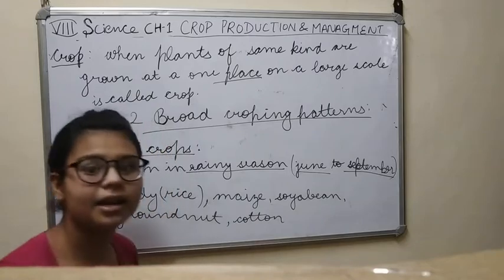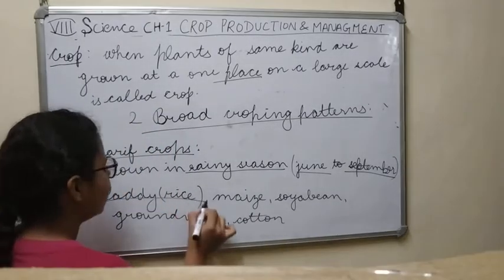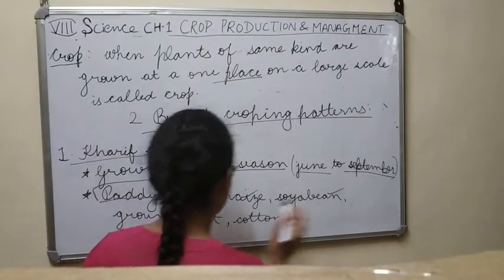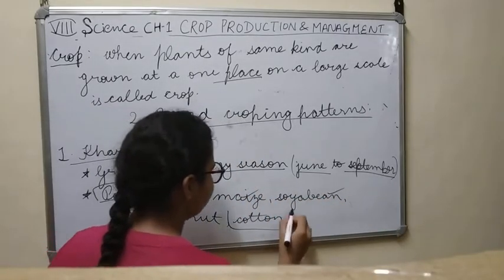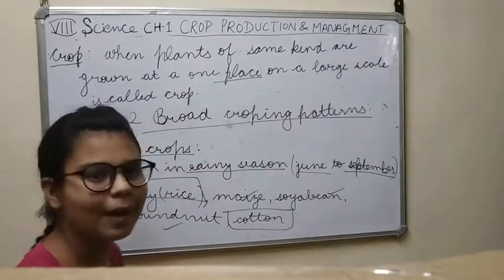Right, so these are the examples of Kharif crops, which are paddy, we can also write it as rice, maize, soya bean, groundnut and cotton. Right, now let's come to the second broad cropping pattern.